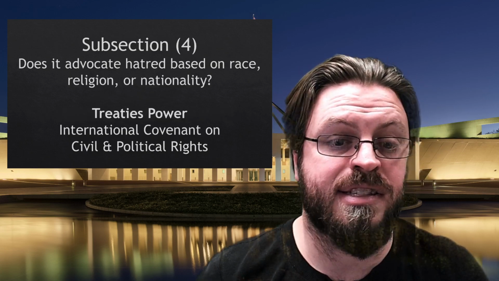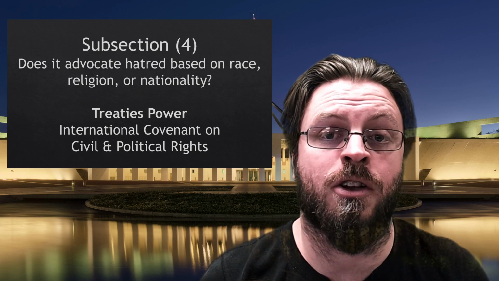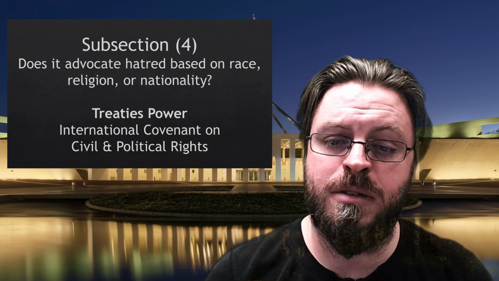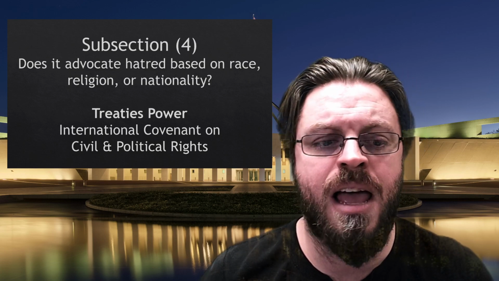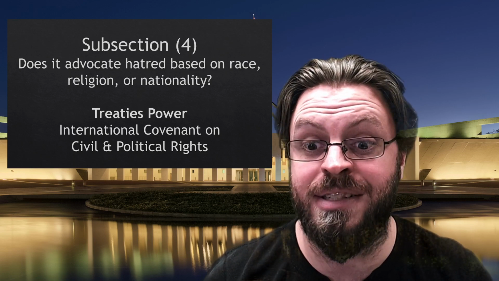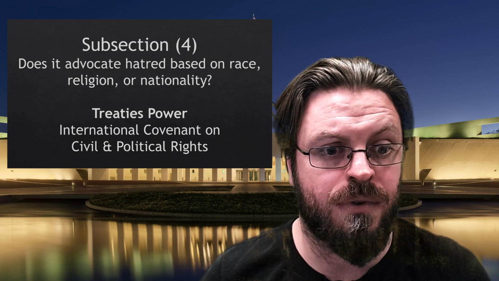Subsection 4, in similarly simplified terms, does a similar thing, but this time the focus is on advocacy. It is an offence to display the prohibited symbol if a reasonable person would consider that the display involves advocacy of hatred towards a group based on their race, religion, or nationality, so wider than just race.